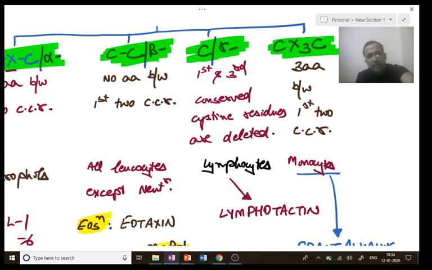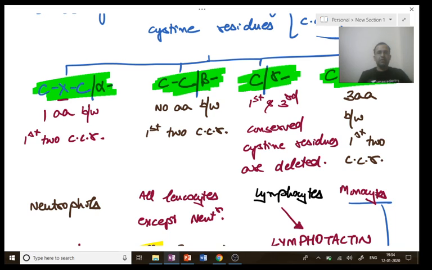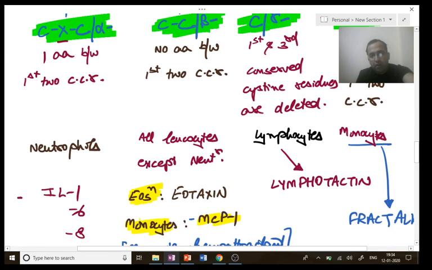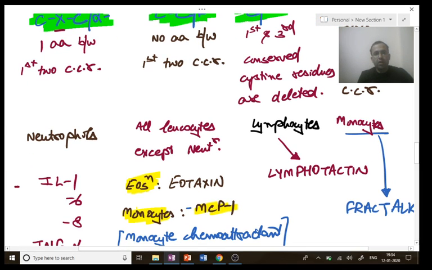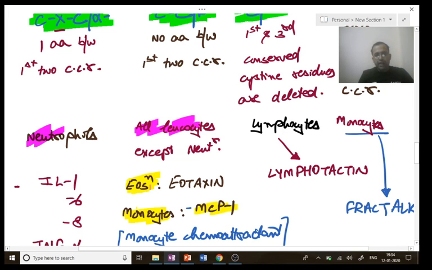These were the classification of chemokines on the basis of cysteine residues. 4 classes: CXC, CC, C and CX3C, which play a role for activation of neutrophils, all leukocytes except neutrophils, lymphocytes and monocytes.